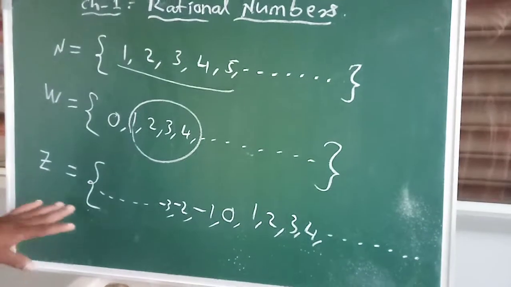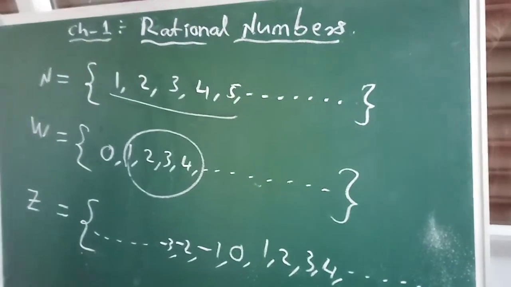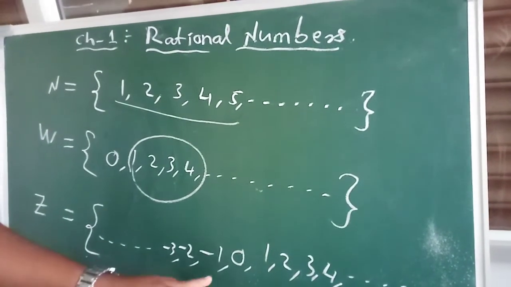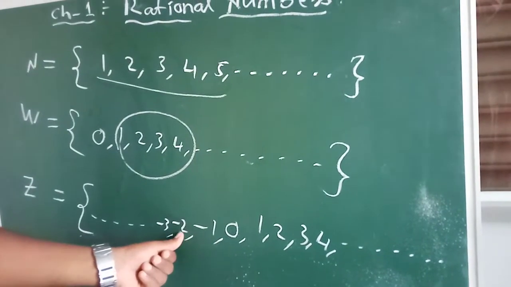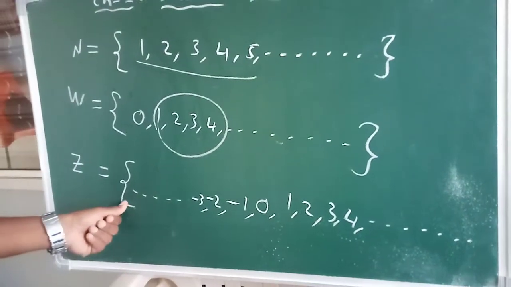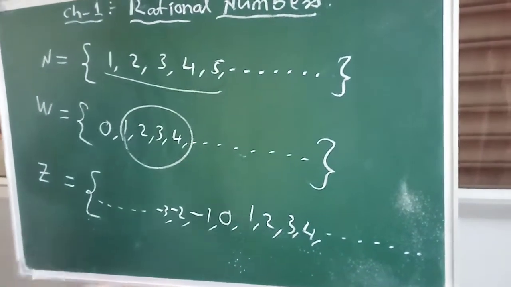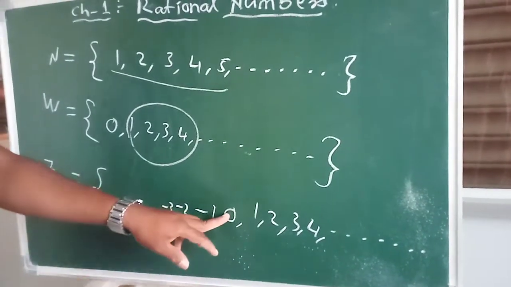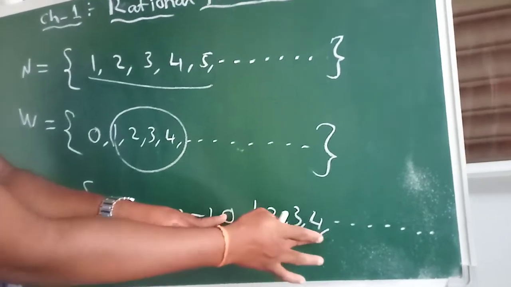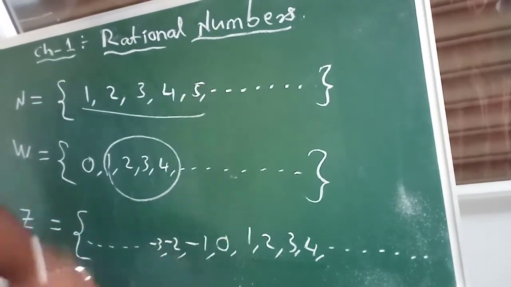So you can write integers like this. Here all negative numbers -1, -2, -3, -4, -100, -1 crore, all negative numbers are less than 0 and all positive numbers are greater than 0.